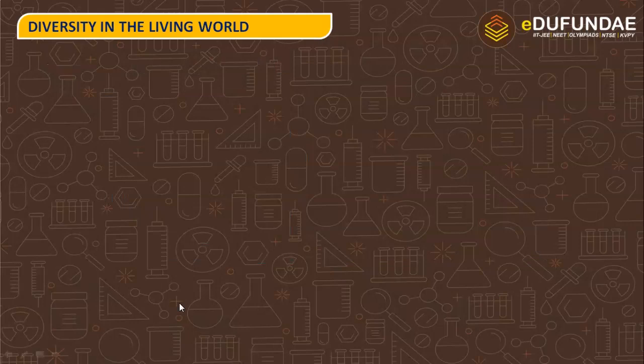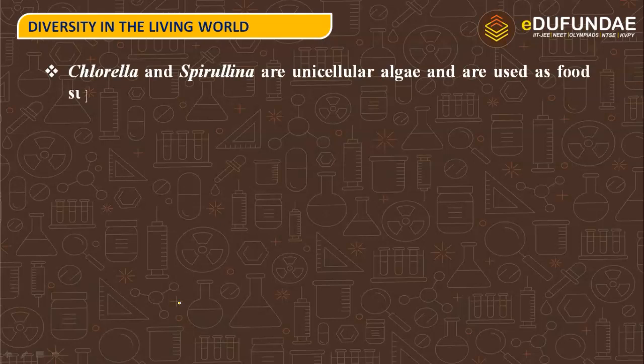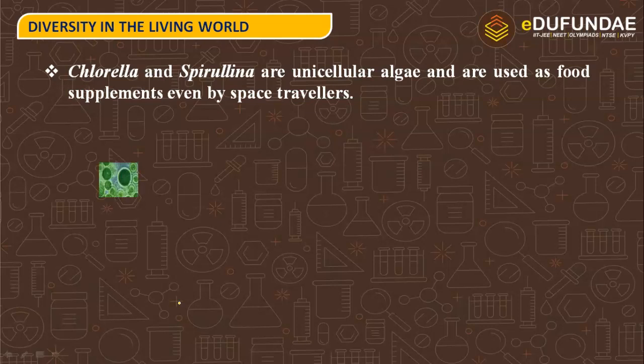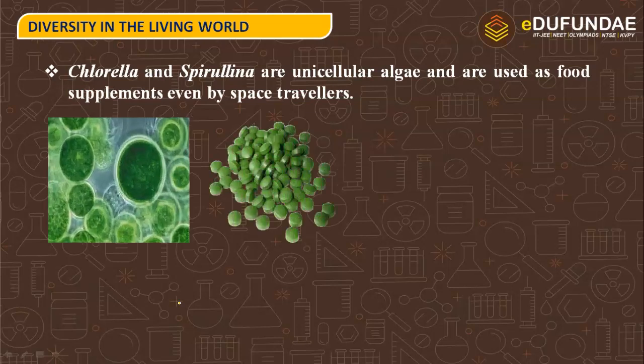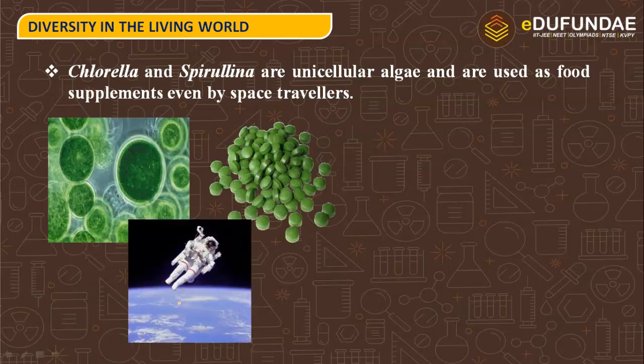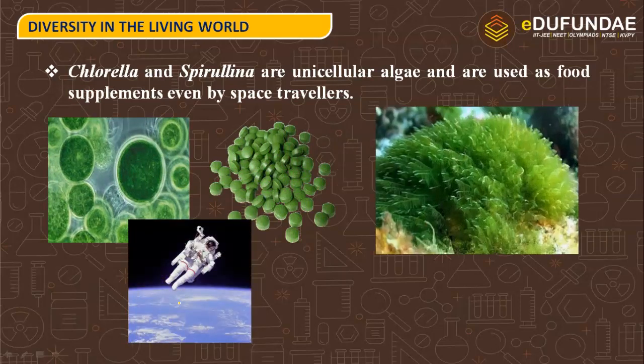We see that chlorella and spirulina are used extensively by space travelers as supplements. Basically they need food supplements, because the food they eat here they cannot eat in space, and that is why chlorella and spirulina are used as food supplements in the form of tablets, and they are used by the space travelers.